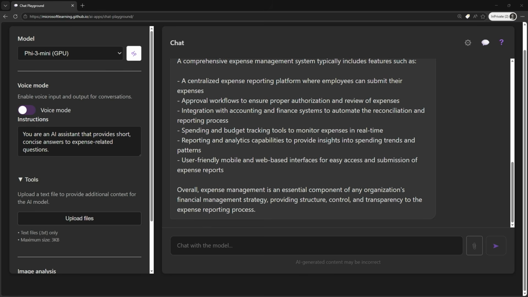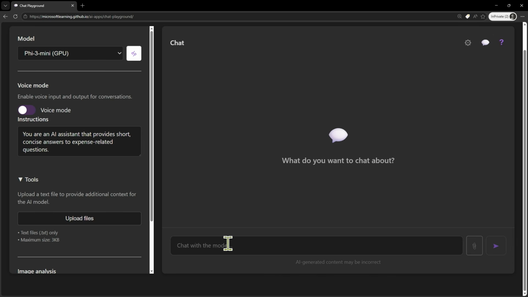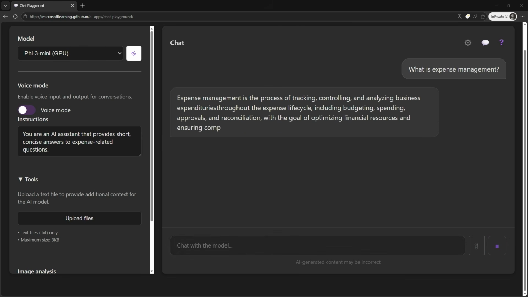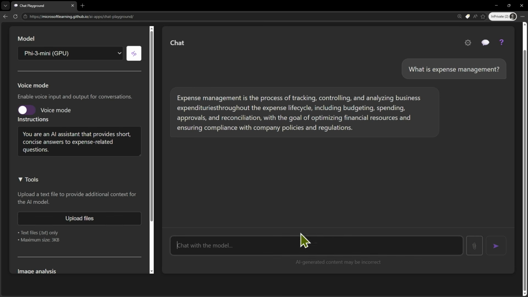Moving further, I put in a new chat and ask the same question: what is expense management? Here you can see the answer is much shorter. Expense management is the process, etc. In a few words, it gives me an answer. I can ask more questions.